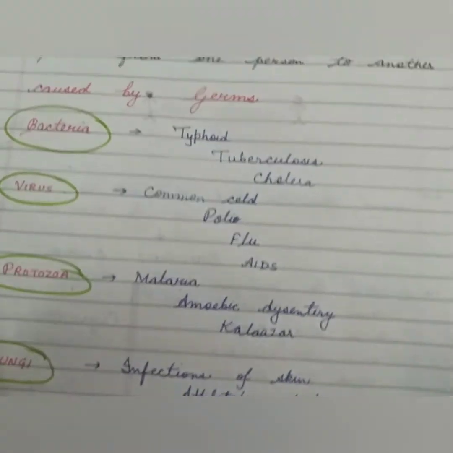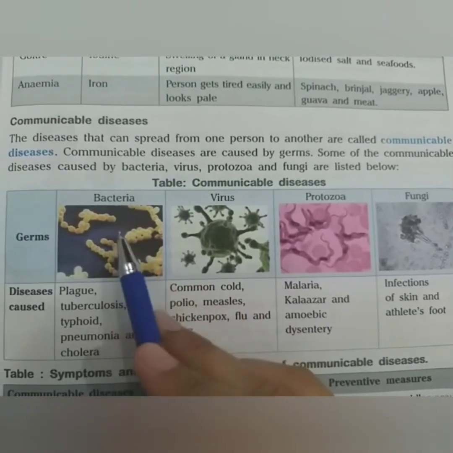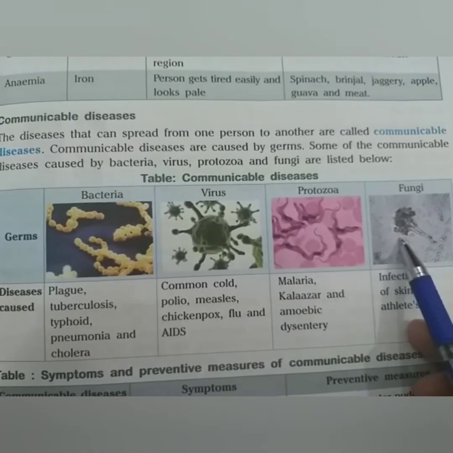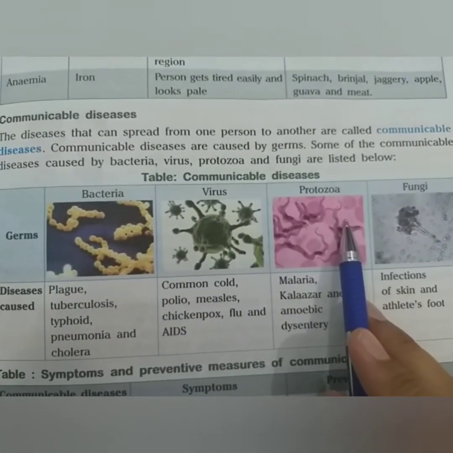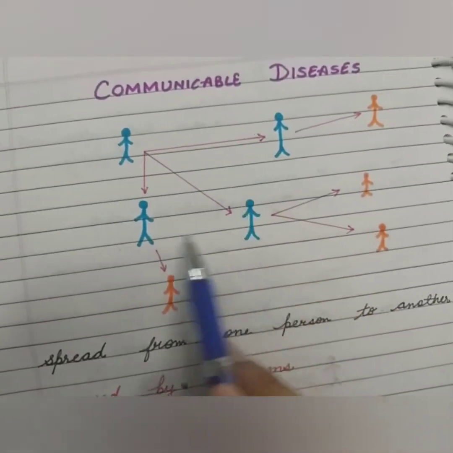So I am going to show a picture of this. These are germs: bacteria, virus, protozoa, fungi. All these can cause communicable disease, meaning the disease that can spread from one person to another person.